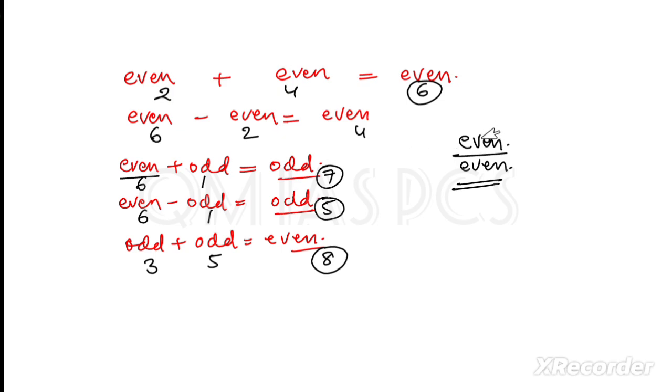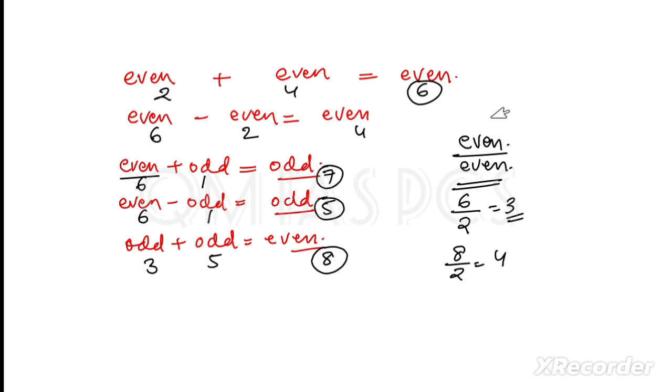Actually it can be odd or even both. For example, if I divide 6 by 2, it will be 3. This is odd. If I divide 8 by 2, it is 4. So it is an even number. So we can get both even as well as odd.